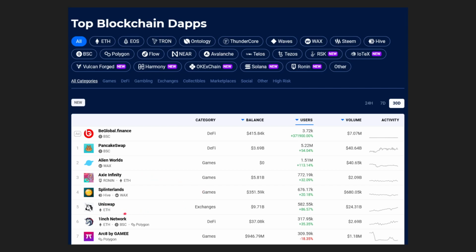Compare it to, let's say, something like Uniswap, which is arguably the most popular and most successful decentralized exchange. This has a balance of $9.71 billion. It has 582,000 users. And we see here $24.31 billion exchanged in terms of volume. So this is something to keep in mind, that even just for a game, it really has grown so much and has become such a major part of the DeFi space. And it's something that's useful.